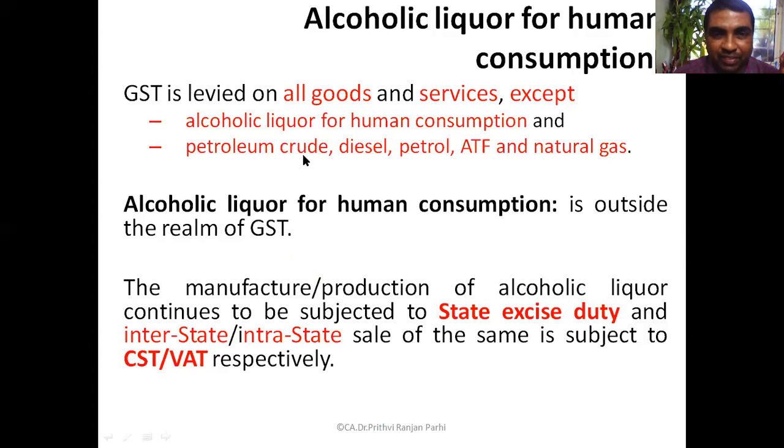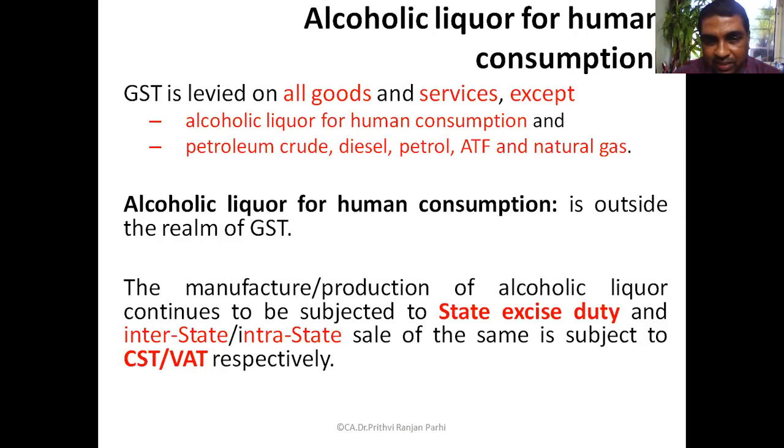You see, these are 5 kinds of petroleum products on which GST is not levied, and GST is also not levied on alcoholic liquor which is used for human consumption. Okay, consequently, alcoholic liquor for human consumption is outside the purview of GST.